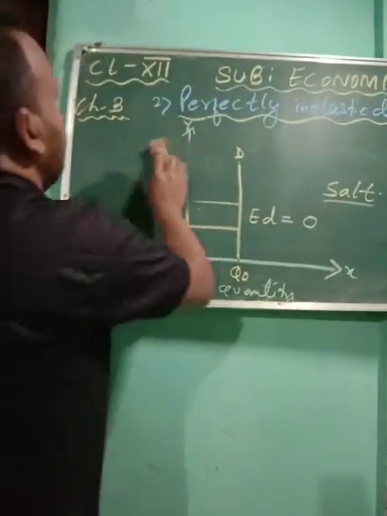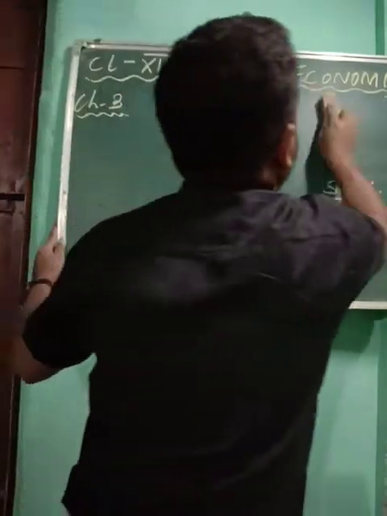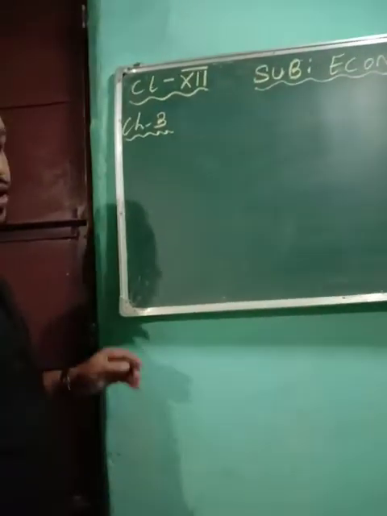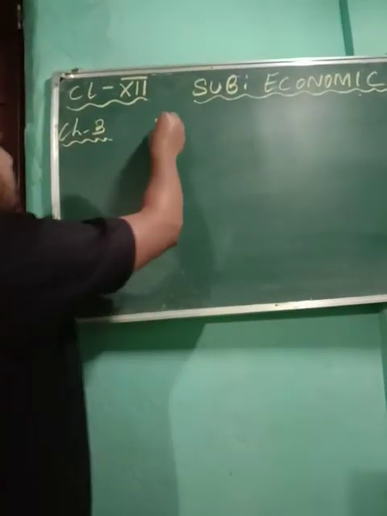Next we are going to do number 3. Number 3 is also very easy. It is unitary elasticity of demand.